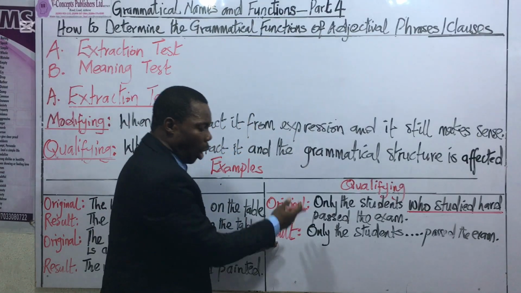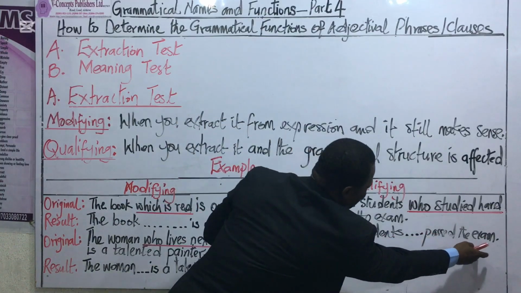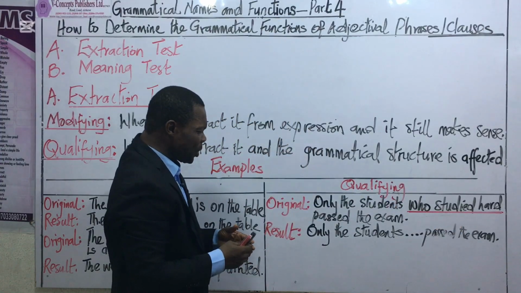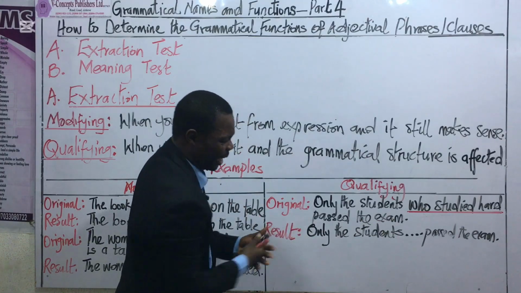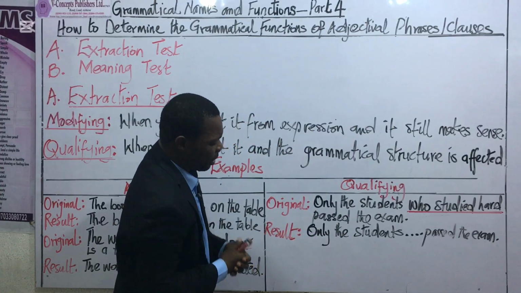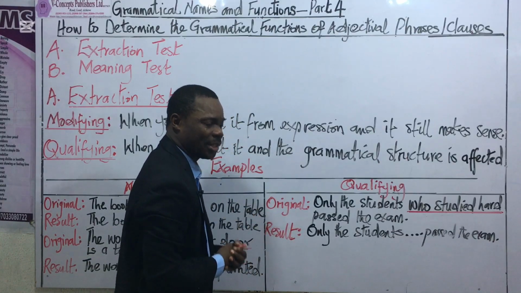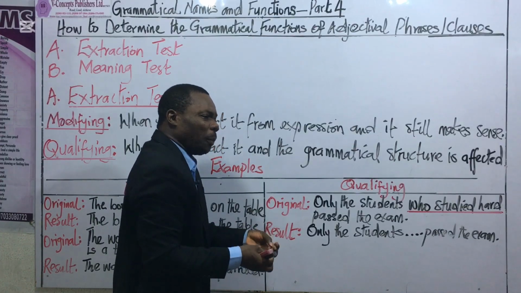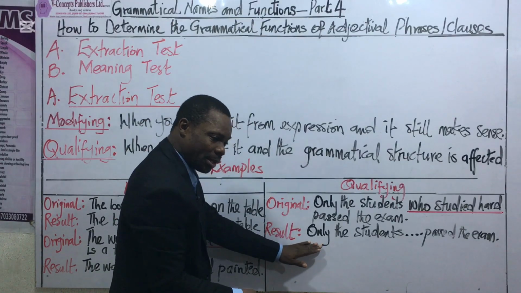So, here we go. Upon extraction, we have: only the students pass the exam. That is after we have extracted who studied hard. Now let's think about this result critically. Only the students pass the exam. When you look at this result very closely, you will discover that it has been grammatically altered. Only the students pass. Which students passed the exam? Only the students passed. Of course, students were supposed to pass. So which particular students have now passed the exam? As far as this result is concerned, it is not clear.